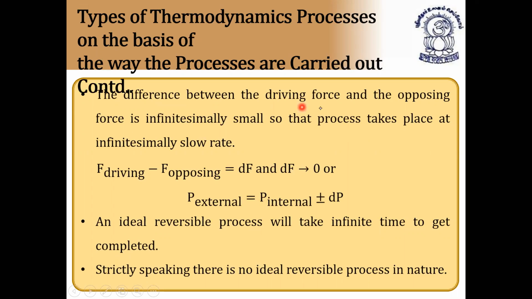The difference between the driving force and the opposing force is infinitely small, so that the process takes place at an infinitesimally slow rate. So F driving minus F opposing should be equal to dF, and dF should be equal to 0. Or P external is equal to P internal plus or minus differentiation of P. So an ideal reversible process will take infinite time to get completed. Strictly speaking, there is no ideal reversible process in nature. So we do not have this process because it's very difficult to obtain.